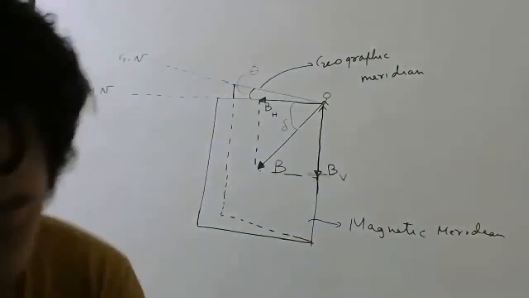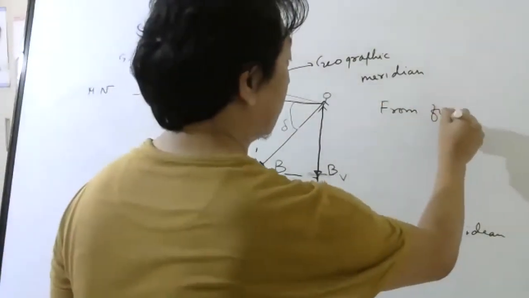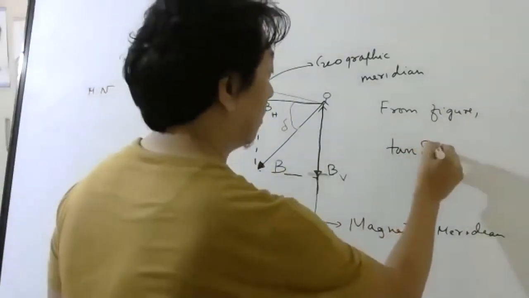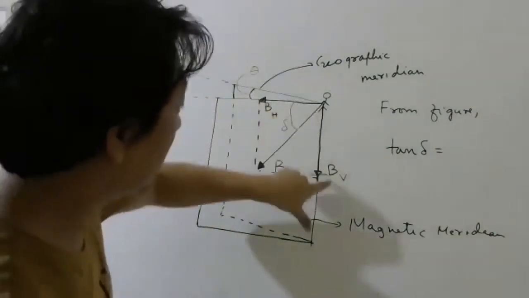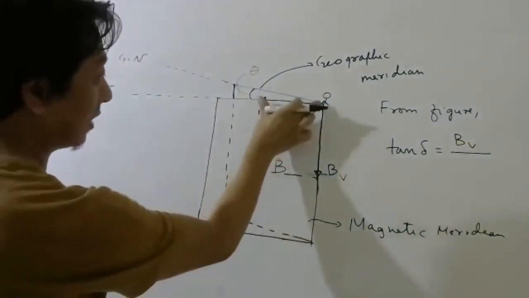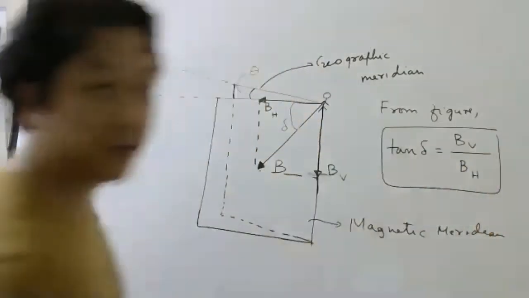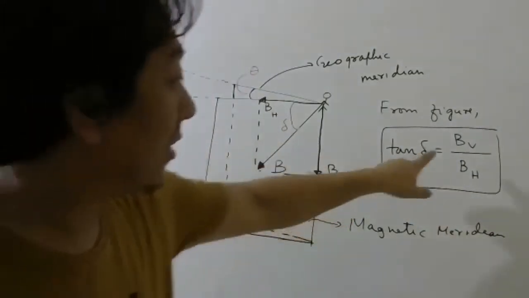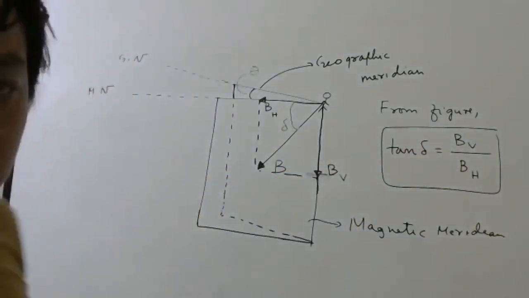So from the diagram, tan of this dip will be equal to what? The opposite side is this. The opposite side represents BV. The adjacent side represents BH. Right? This is the adjacent side. So try to remember this formula. Tan of inclination, which is called dip, is the vertical component of the magnetic field divided by the horizontal component of the Earth's magnetic field.